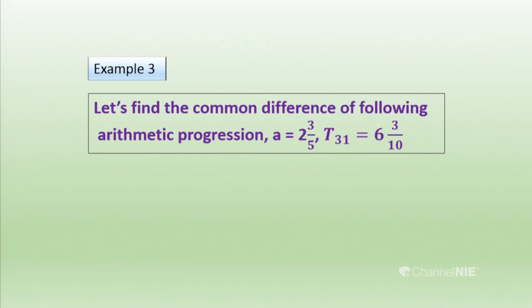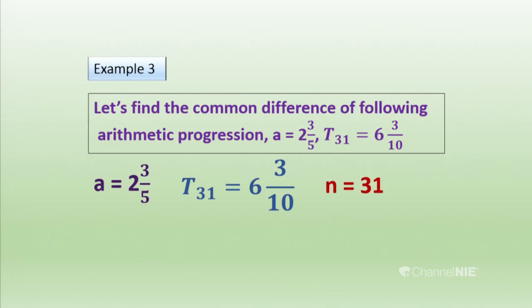What are the given things here? The first term was given and T31 is also given. Then we have to write them. The first term is 2 and 3/5, T31 is 6 and 3/10, and n is 31. We have to find the common difference, which we don't know. Then let's apply these values to the formula that you have learned, Tn equals A plus (n minus 1)d.